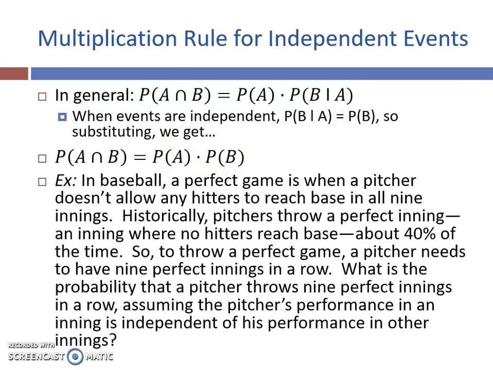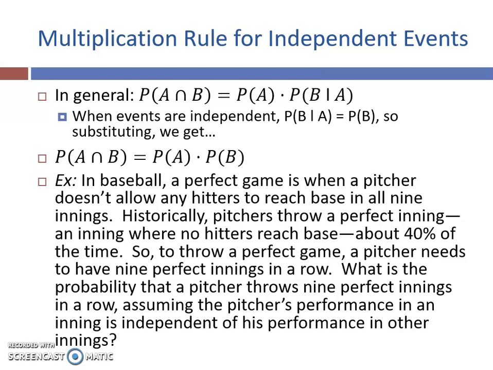So for example, in baseball, a perfect game is when a pitcher doesn't allow any hitters to reach base in all 9 innings. Historically, they throw a perfect inning about 40% of the time. So to throw a perfect game, they need to have 9 perfect innings in a row. What is the probability that they do this, assuming that it's independent of his performance in other innings?